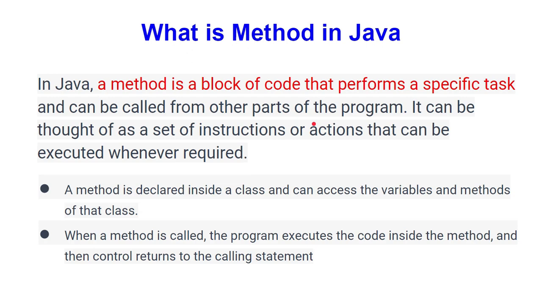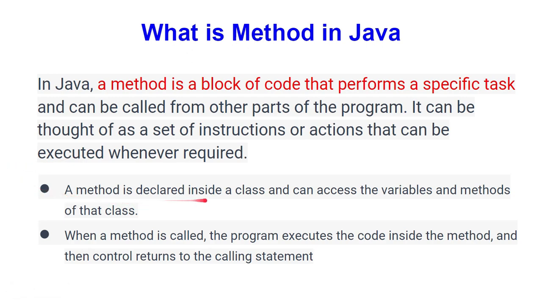It can be a set of instructions or an action that can be executed whenever required. This is the whole definition. If you are able to remember it, good. Otherwise you can just say a method is a block of code that performs a specific task and can be called from other parts of the program. It can be a set of instructions or an action that can be executed whenever required.